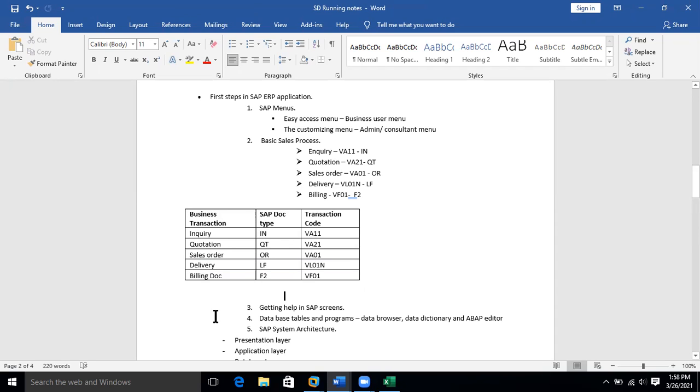This looks good. So this is your standard sales process in SAP.